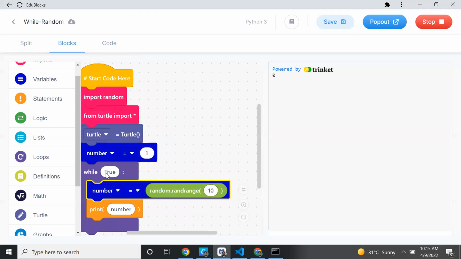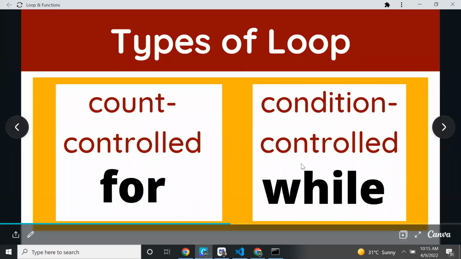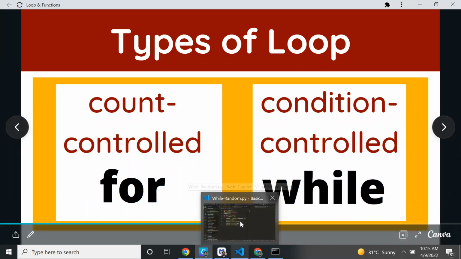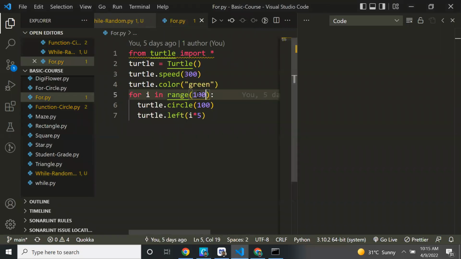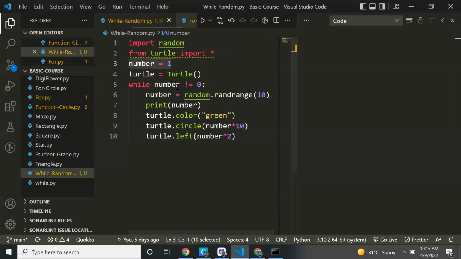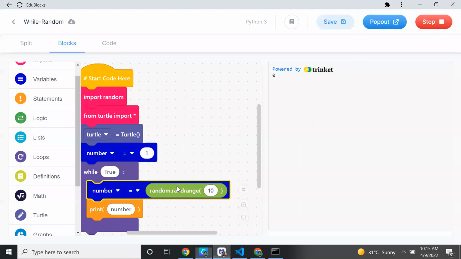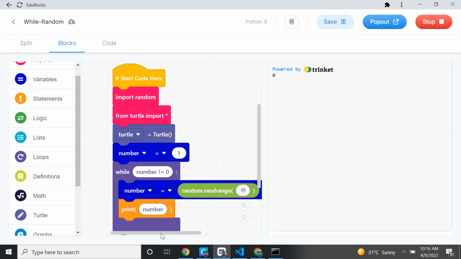So now it is having while true. So this is the condition I told you about, right? There are two things: one is count based, the other is condition based. In my for loop I gave the count, 100, which is count based, but here I'm not giving the count, I'm giving the condition. If you look at the while loop, my number is not equal to 0. I want to print this number again and again until my number becomes 0. I want to keep printing until I get this random number 0. So it is repeating, looping.